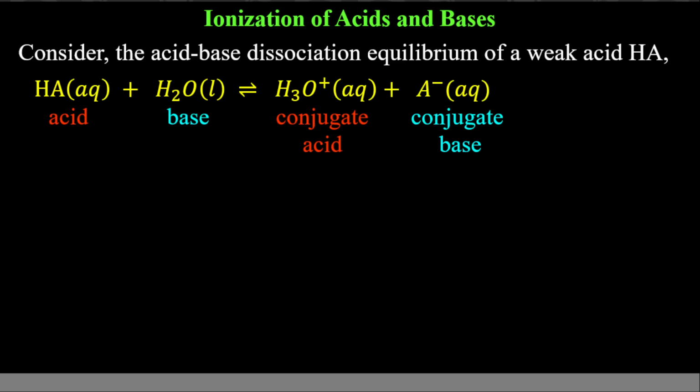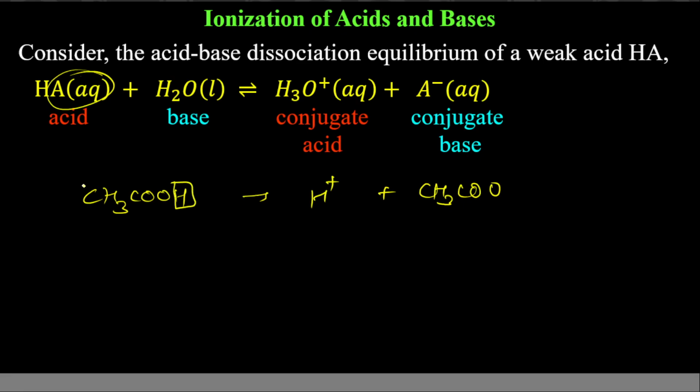Consider the acid-base dissociation equilibrium of a weak acid HA. HA, for example, HCl. But here HCl cannot be there. The reason is HCl is a strong acid. So if I say HA, it can be CH3COOH, which when dissociated will give you CH3COO- and H+. So this is H and this is A. We are considering a weak acid. So in such cases, what will happen? Try to understand.